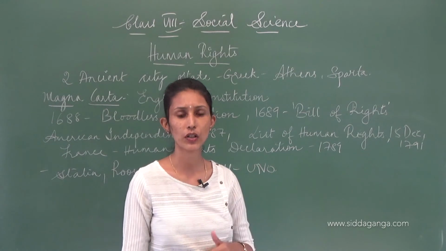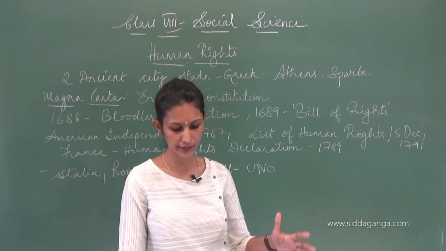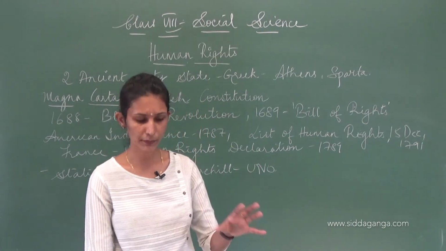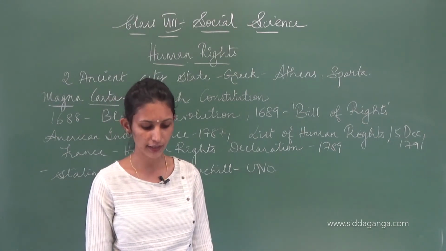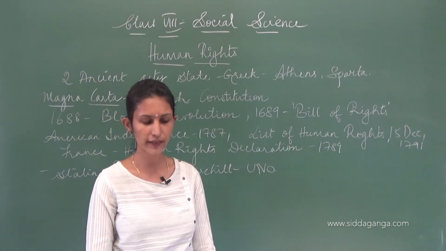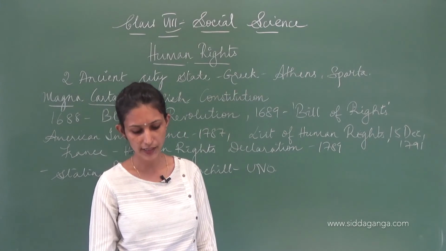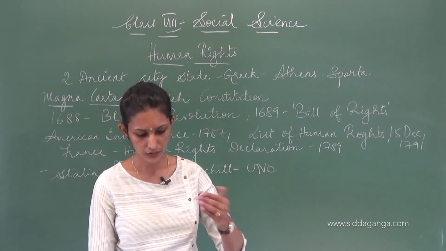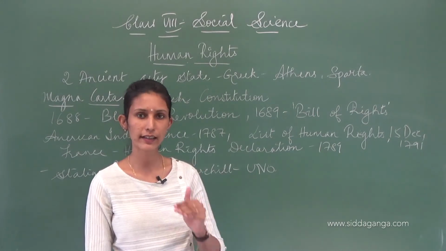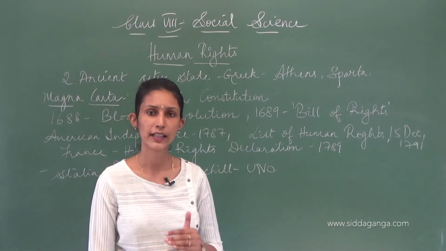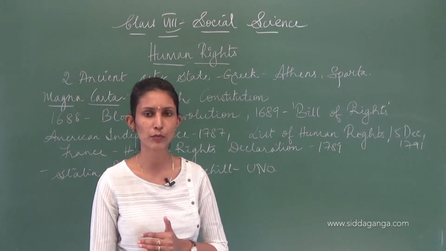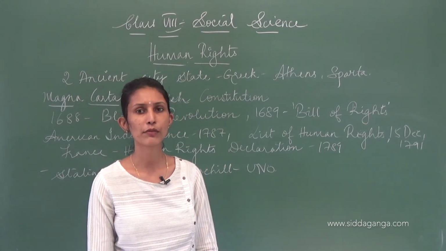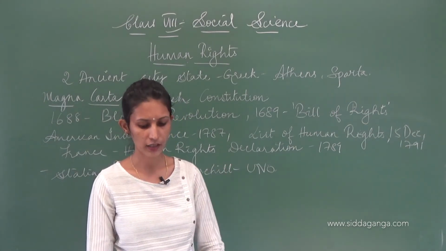So in order to do all this, the UNO has its member countries. It has its member countries to protect the rights compulsorily on December 10th, 1948. So December 10th, 1948, Human Rights Day. Okay. So it instructs its member countries in its own way, and when it instructs its member countries, they take forward whatever has to be done.